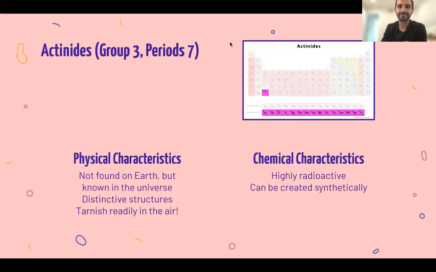Okay. So those are the families of the periodic table. Again, you are responsible for knowing some physical properties and chemical properties of them, and knowing where they are on the periodic table. Okay.